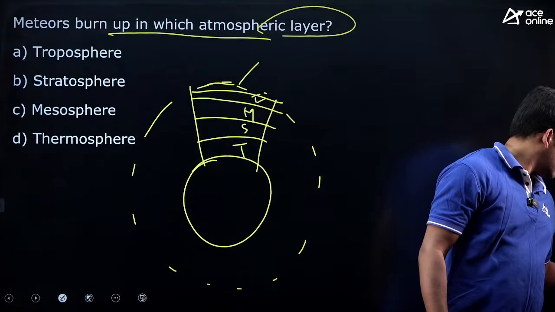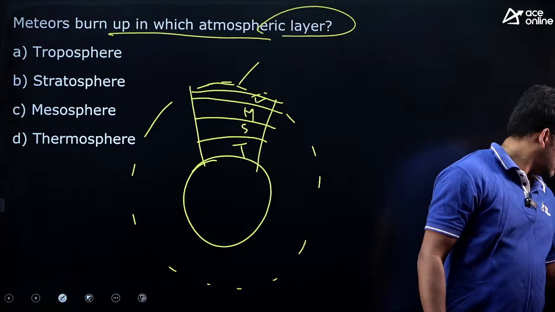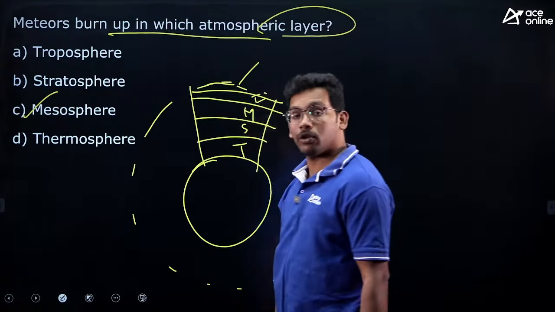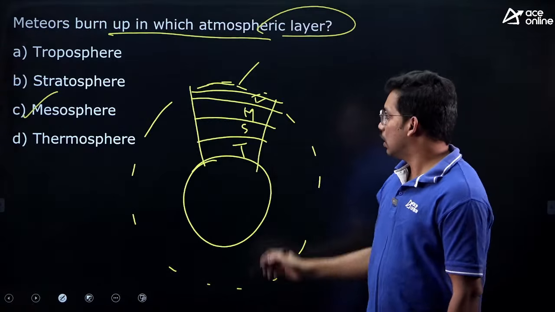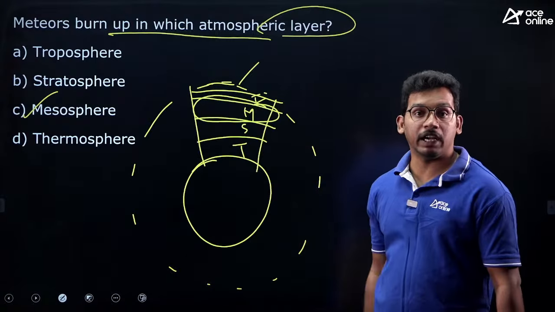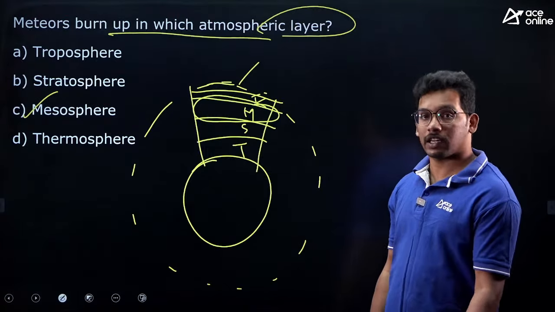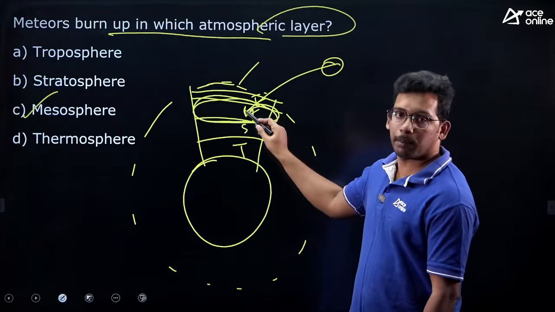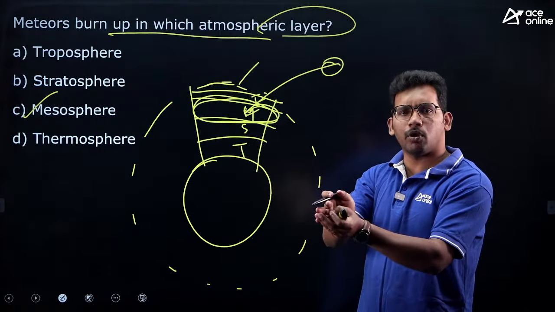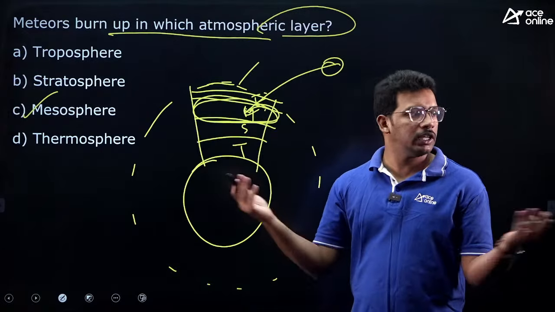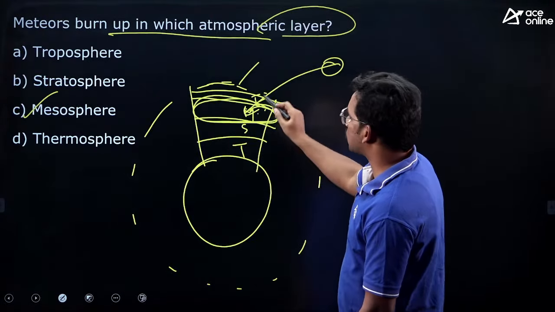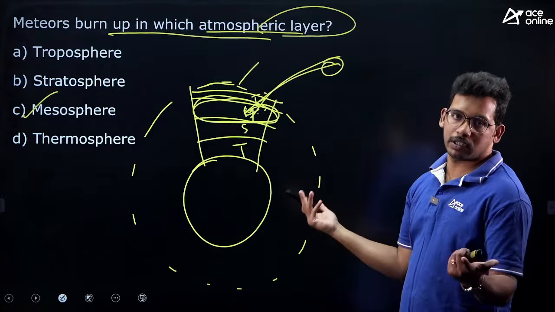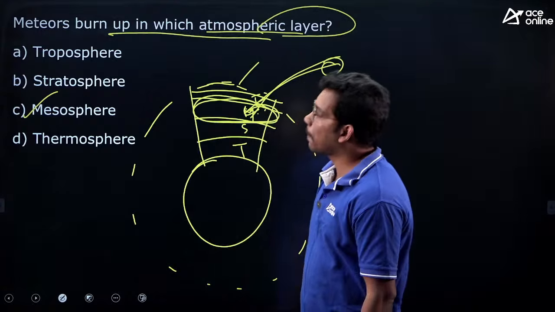Anyone? Correct, Saumil, good. It is mesosphere, because meteors are very hot bodies, and in mesosphere we have -80, -100 degrees temperatures, even lesser than that. As the meteors come into the atmosphere, they experience the cold temperature. When the hot bodies hit the cold ones, obviously they vanish, right? So that's why in mesosphere all these meteors that are coming into Earth's atmosphere burn up. Fine. So the answer is C, mesosphere.